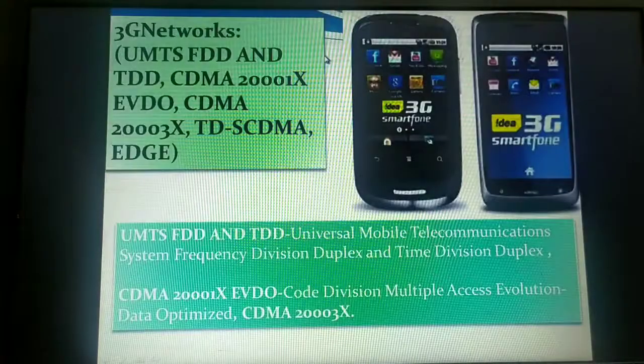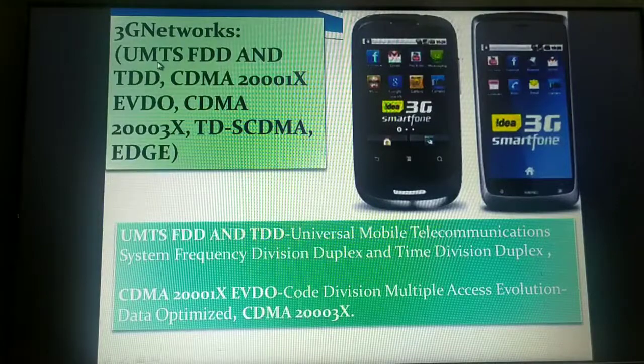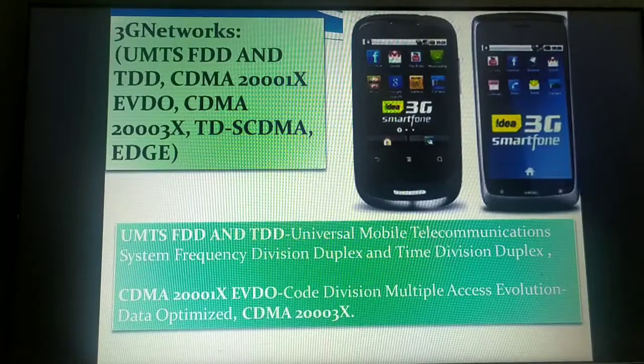All these different kinds of networks have come into existence in 3G. The most important benefit in 3G is that it provides data rates up to 384 kilobits per second. Compared to all your previous generations, the data speed here is very, very high. So these are the new cellular networks that had come into existence in 3G.